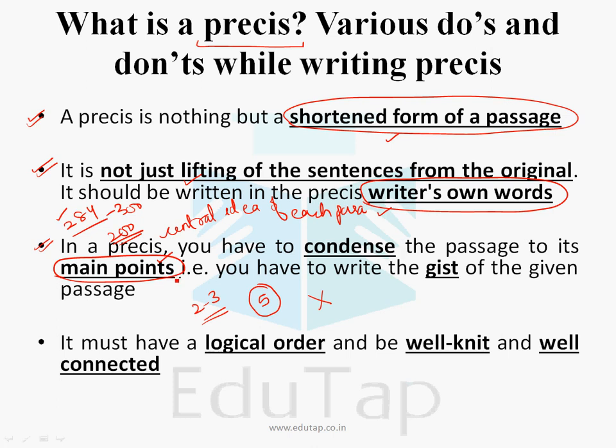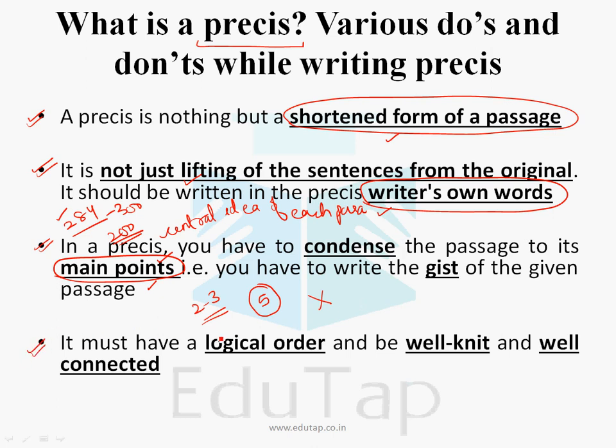You should have a good understanding of what constitutes the main points. So once you start reading the passage, you read it slowly 2 to 3 times. Automatically you will come to know that these are the main points, and I have also told you that the illustrations and the examples, all of them have to be removed.